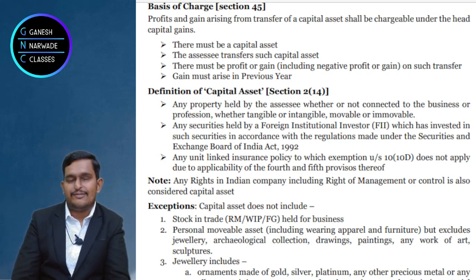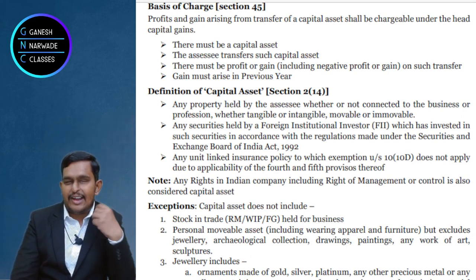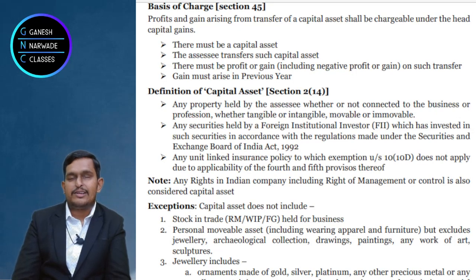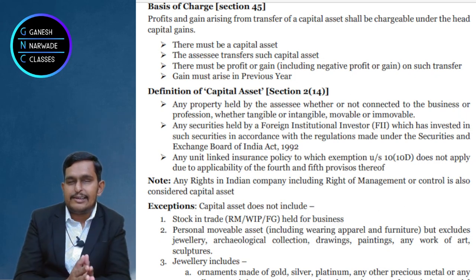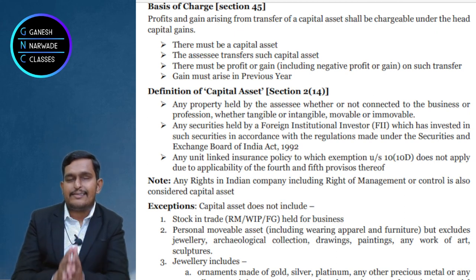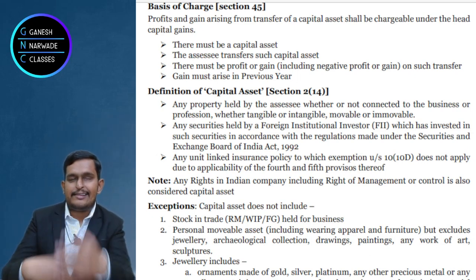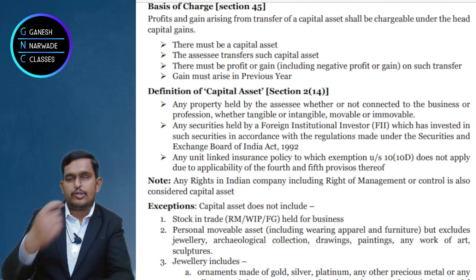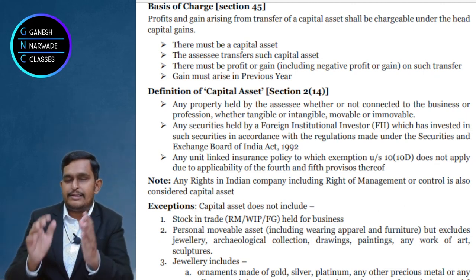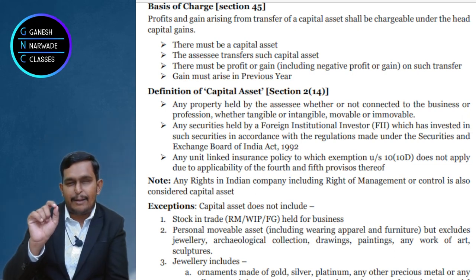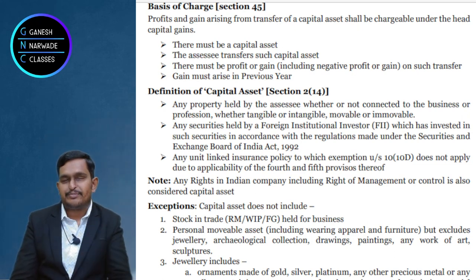Of course, we want investments into India, right? So we are continuing with that provision. But it's unfair on all of us, correct? So the second point talks about any shares, securities held by foreign institutional investors as per the regulations of Securities Exchange Board of India is a capital asset. Okay? Even if these FIIs are trading in the shares, regularly buying, selling, all that they may be doing, they will pay tax under the capital gains chapter only, not under PGBP.